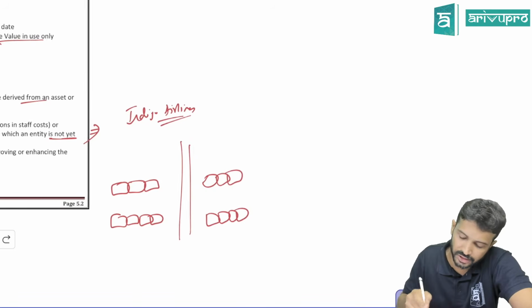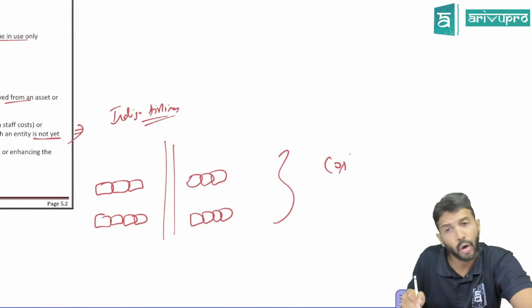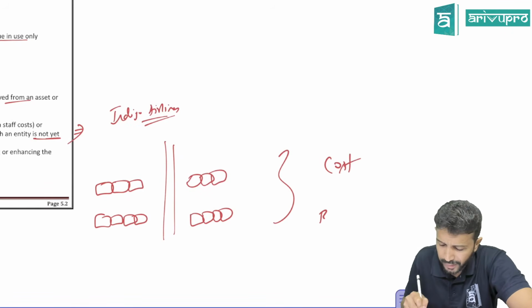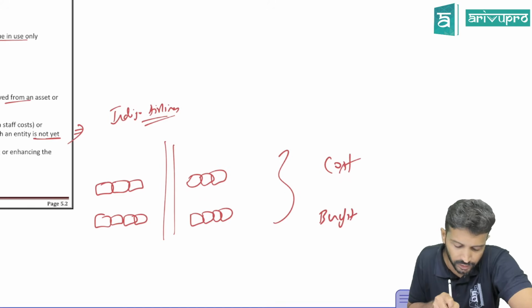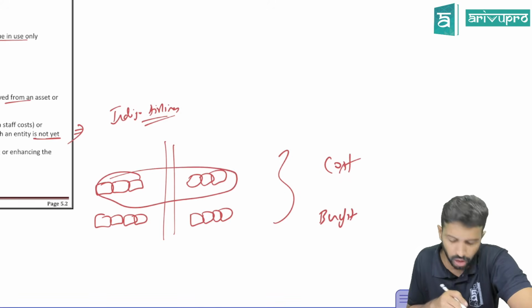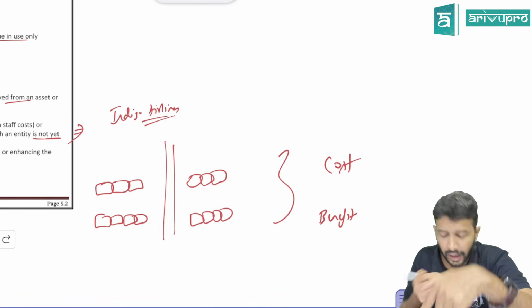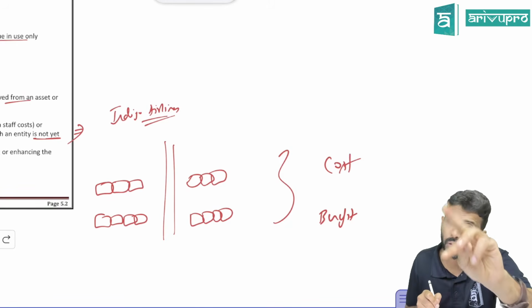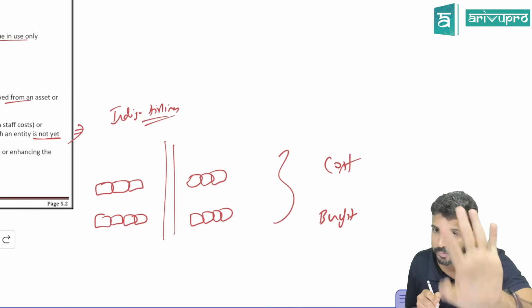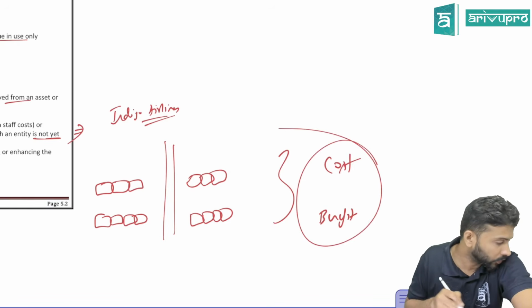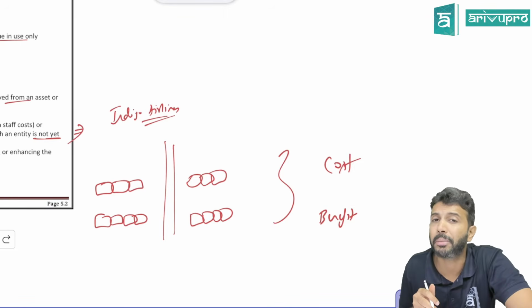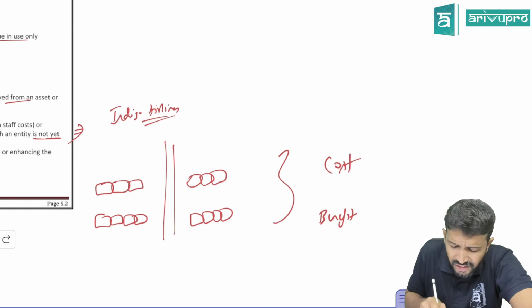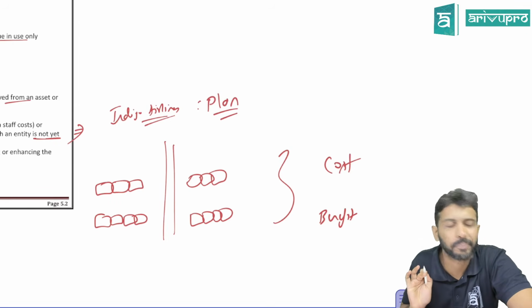That means this restructuring will have some cost, and it will also have some benefit. Because currently, on each line, you can accommodate only 6 passengers. After restructuring, on each line, you can accommodate 8 passengers. That means you will be able to sell more tickets, more revenue. Yes or no? So this will have some cost as well as some benefits. But this is Indigo Airlines' plan.